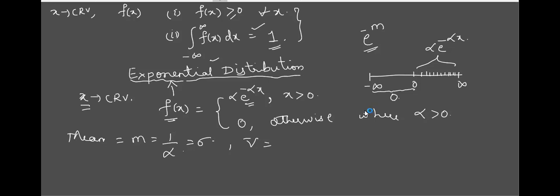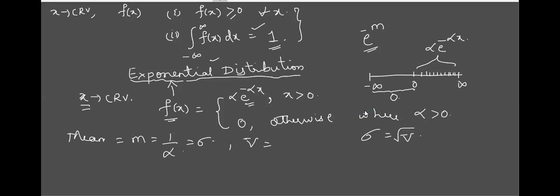Variance is equal to, or what is standard deviation equal to? Please answer. What is standard deviation equal to? Statistics part. Root of variance, square root of variance.